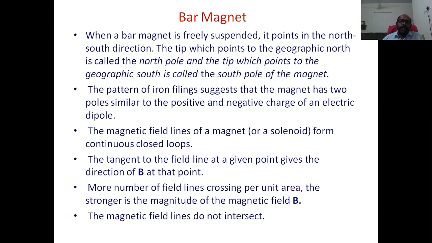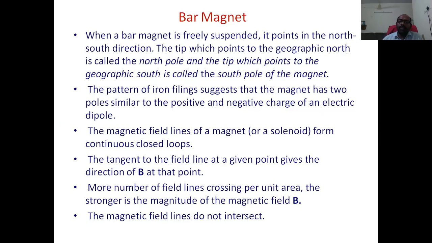Whenever we take a bar magnet on a white paper and pour iron filings around the magnet such that they cover some area, the iron filings are attracted more at the poles, the end points of the magnet, and less at the middle of the bar magnet.